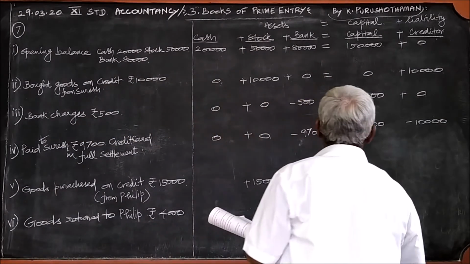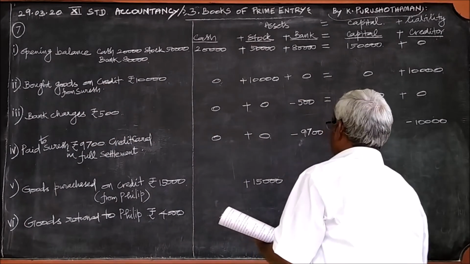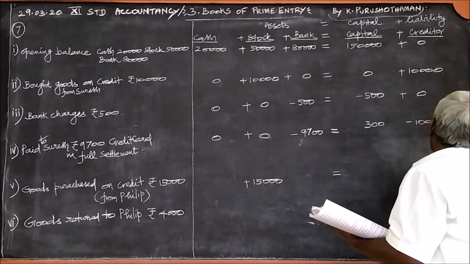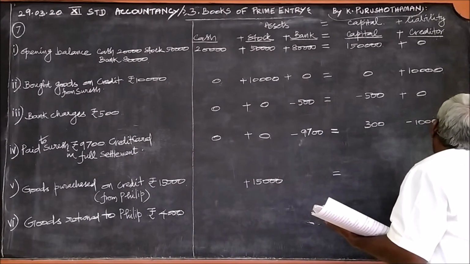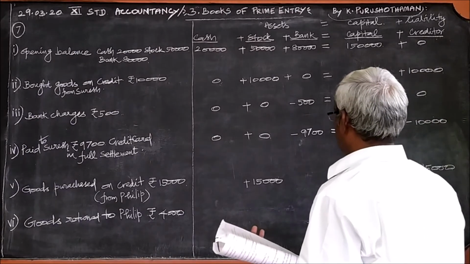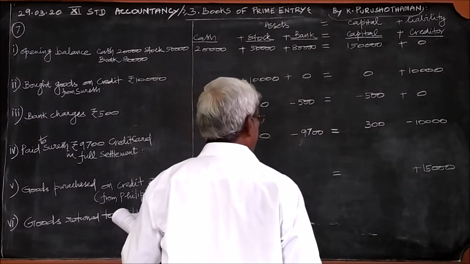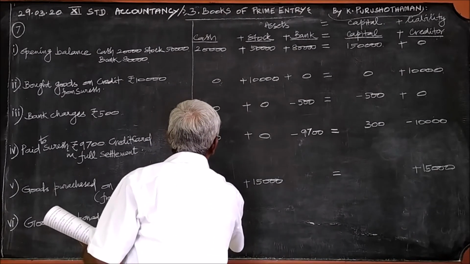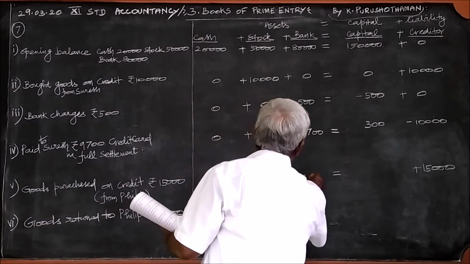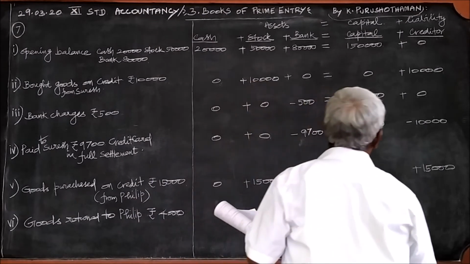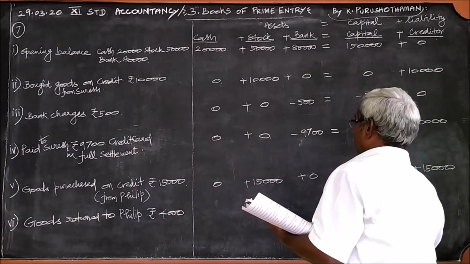So there is a creditor for an amount of rupees 15,000. So left hand side 15,000, right hand side 15,000. The rest of the items are zeros. And the capital is here 0.